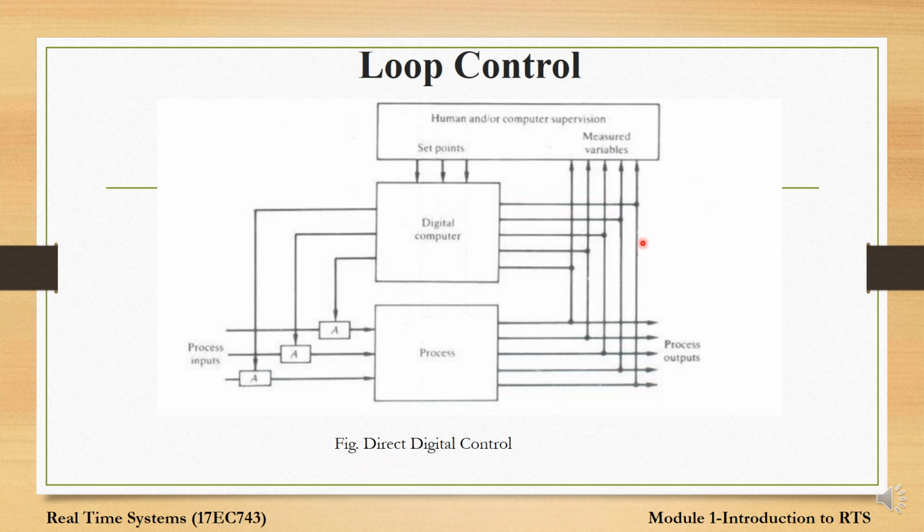So why is it called loop control? Because we can see that the digital computer is connected in the feedback loop. We have so many feedback loops connected to the digital computer, and every feedback is doing one processing. This digital computer is a critical component, because in the event of failure or any malfunctioning of this computer, the entire plant will be disrupted. So we should always ensure that safety measures are taken to protect this digital computer.